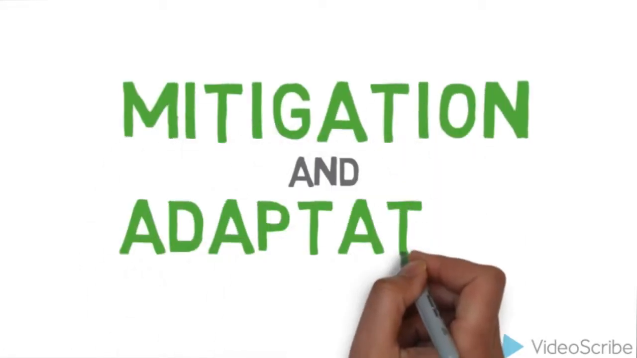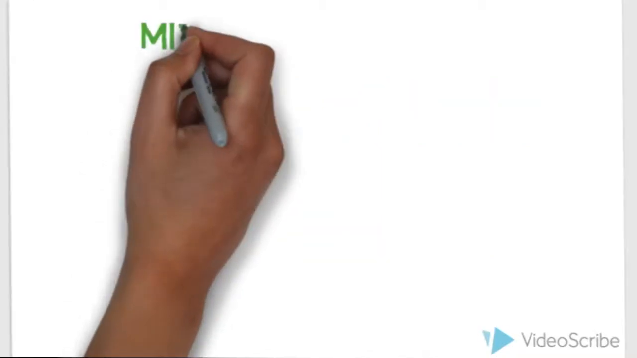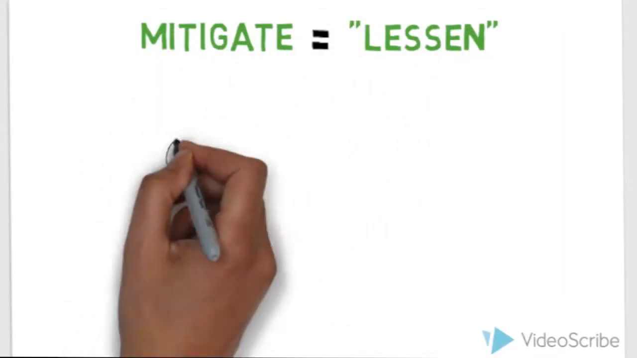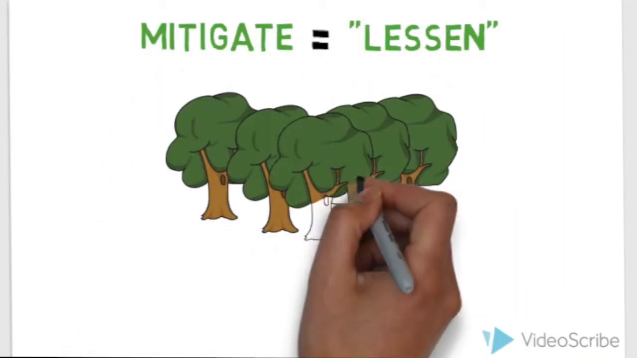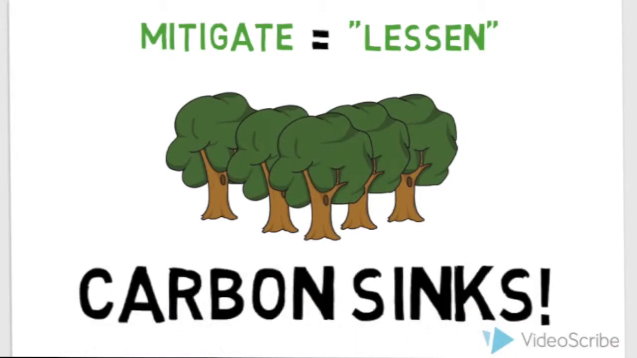What do we do now that we know the problems caused by global warming? Just remember these two words: mitigation and adaptation. To mitigate means to lessen. How do we lessen the effects of global warming? The way to lessen the effects of global warming is through trees. Lots of them. Trees act as carbon sinks.